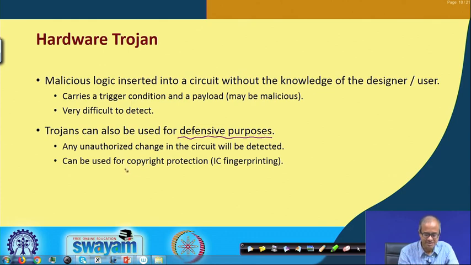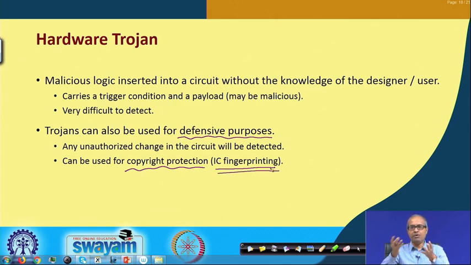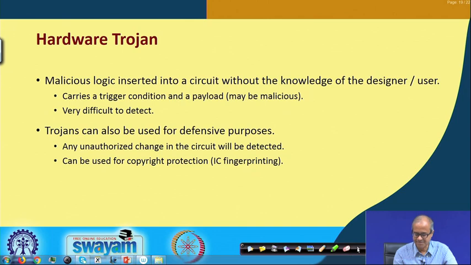And also, as I said, this is used for copyright protection, sometimes it is called IC fingerprinting. Well, I suspect someone has copied my design, but I have no way to prove it. But if I have a Trojan that I have planted in my design, I can always find out whether that design which I am suspecting is a copy of mine also has that copy of the Trojan there. If I find it, then I can always say that well, it is a copy of my design. So, I can use some kind of copyright protection of my design using this kind of technique.